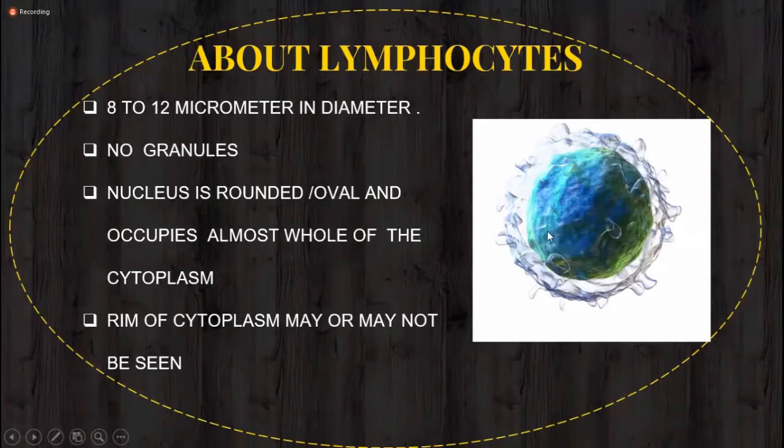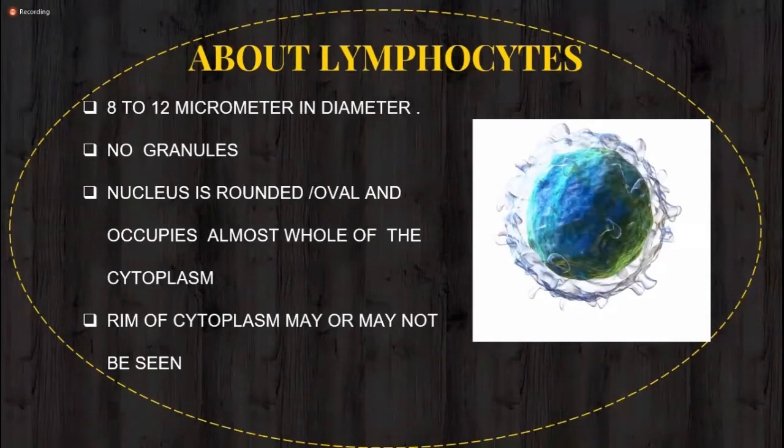Look at this. This is a huge nucleus, which covers almost the whole of the cytoplasm of the lymphocyte. So the cytoplasm rim, look at this cytoplasm rim. Sometimes the cytoplasm rim is seen and sometimes it may not be seen.